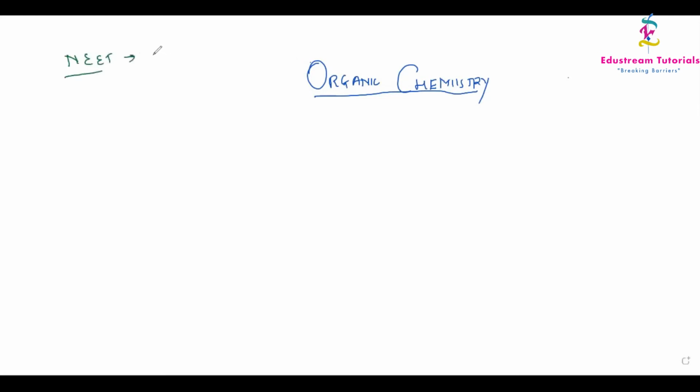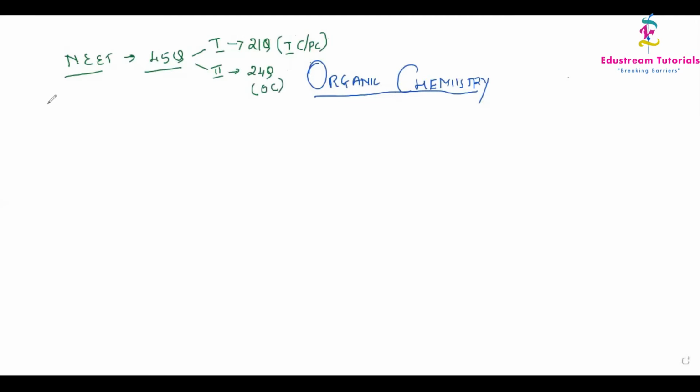As far as NEET is concerned, we have 45 questions in our chemistry topic, out of which the questions have been divided into first PUC syllabus and second PUC syllabus. For 45 questions, first PUC has 21 questions, second PUC has 24 questions. Out of this, in the first PUC level, the majority of the questions will be from inorganic and physical chemistry. For the second PUC syllabus, the majority of the questions are from organic chemistry.